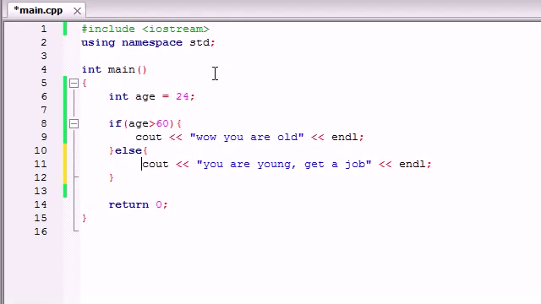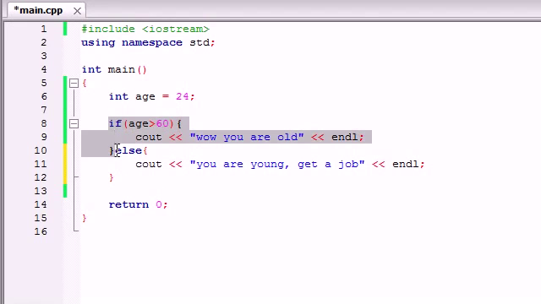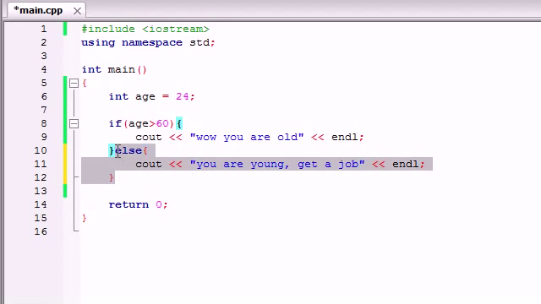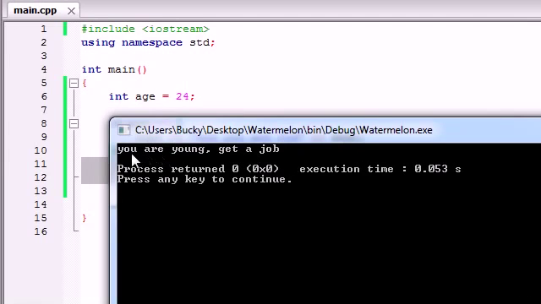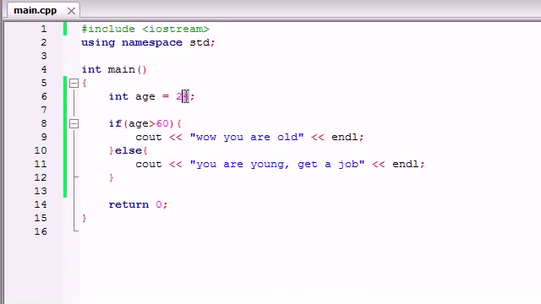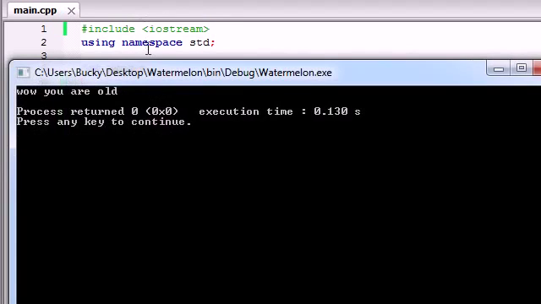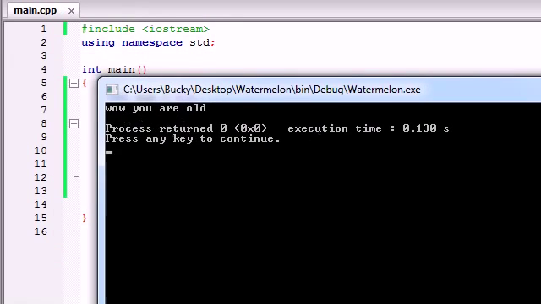So now when we run our program, unlike before when it says alright, since this test isn't true, I'm just going to skip it. It says alright, this test isn't true, so what am I supposed to do if it's false? Well, I'm supposed to do the else. So enough of me talking, let's run it, and it says you are young, get a job. And of course, if the user is like 87, we run the program and it says, wow, you are old.